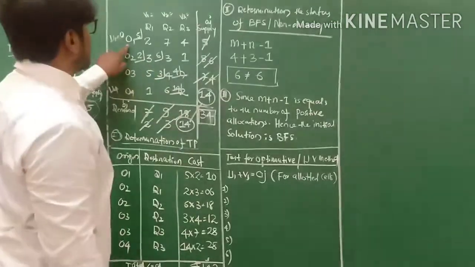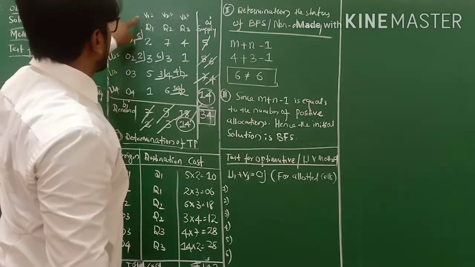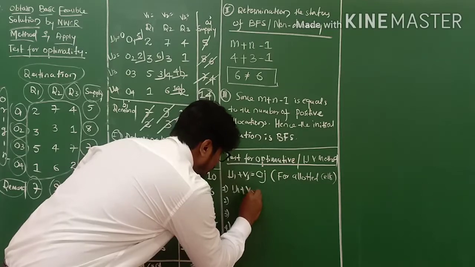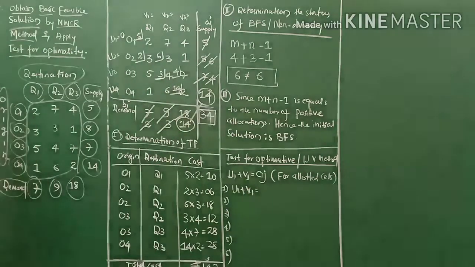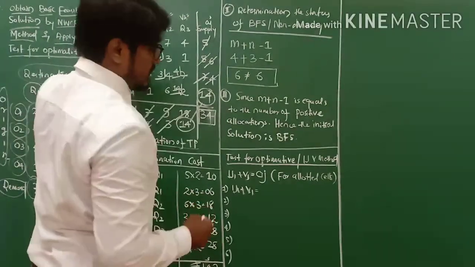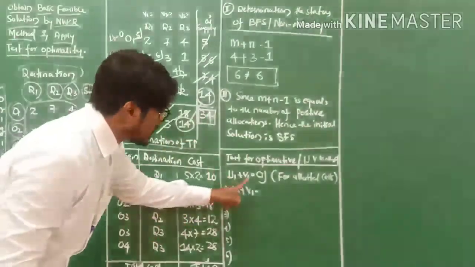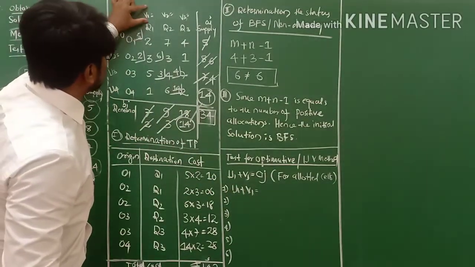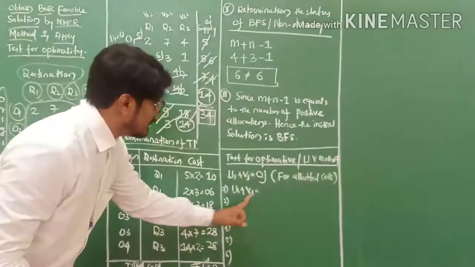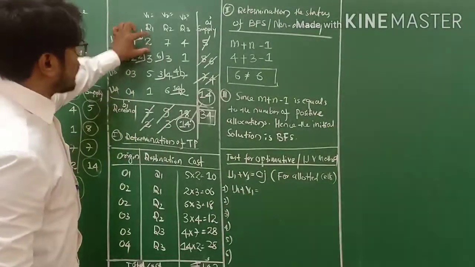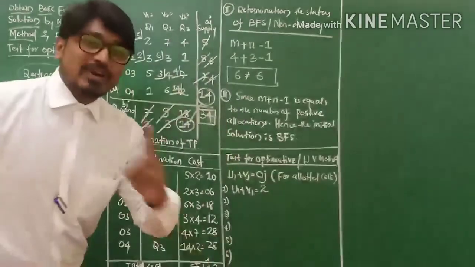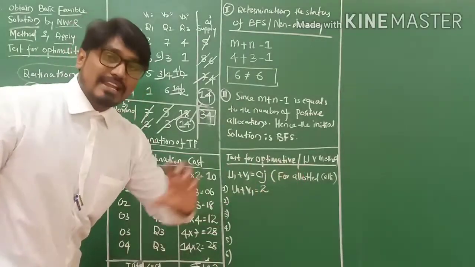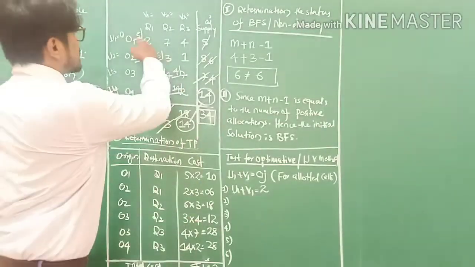The first allotted cell is this one, U1 plus V1 equals to, what is the cost? The cost is 2 here. Please pay your attention. I am finding out Ui plus Vj. The Ui is U1 and the Vj is V1. U1 plus V1 equals to Cij, here the cost 2, my friends. So this is equation number 1. Likewise, we calculate all the equations to find out all the U's and V's by allotted cell. So the first allotted cell is done.